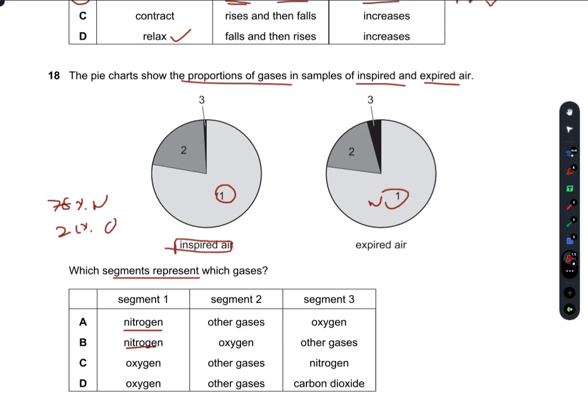So segment 2 is definitely oxygen, whereas segment 3 is other gases present in minute quantities. We can also prove this from expired air, because expired air contains less oxygen and a greater amount of CO2 and other gases. So 3 is other gases and 2 is oxygen. So B is our right answer.